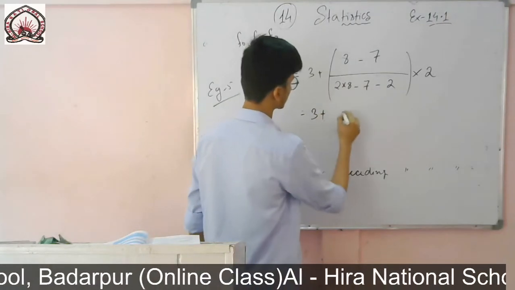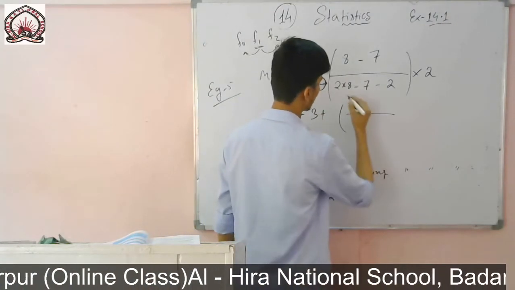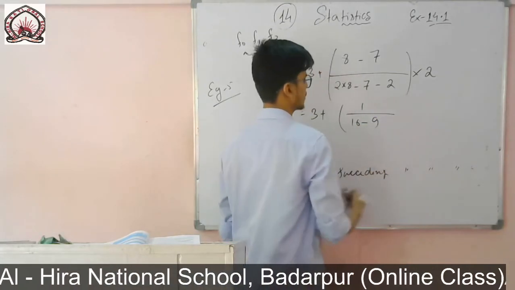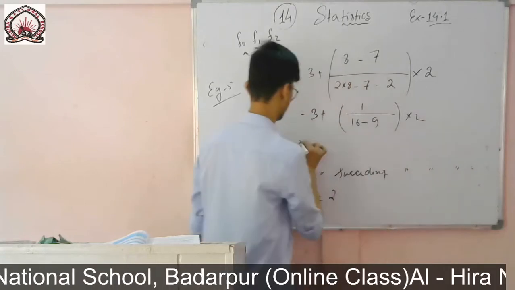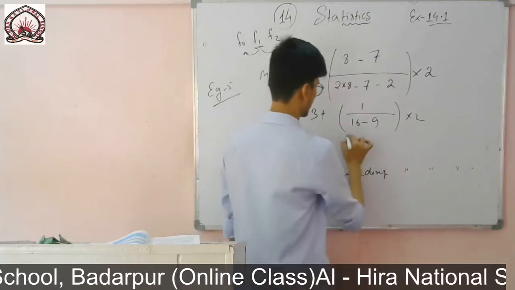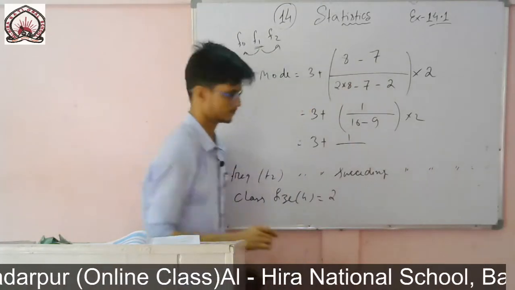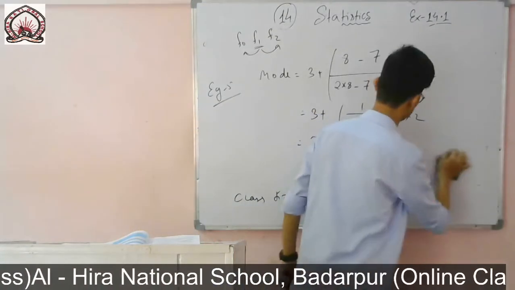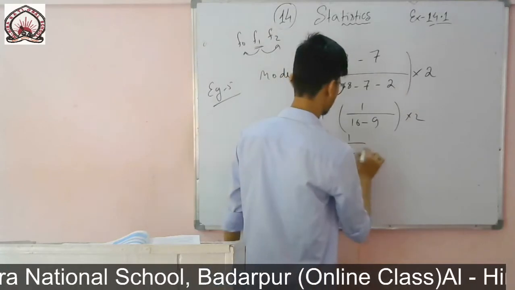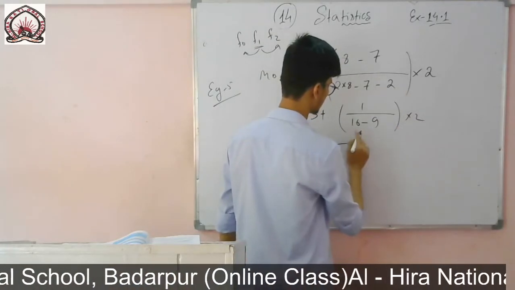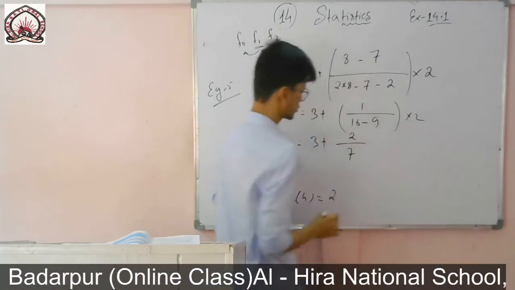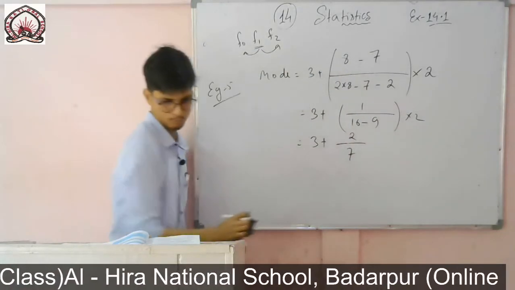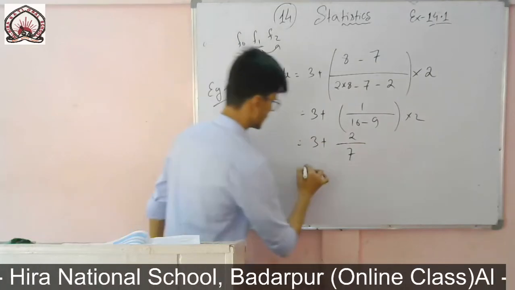So 3 plus 8 minus 7, it is 1. 8 2s are 16, minus 7, it is 9, minus, it is plus, into 2. So 3 plus 1 by 7, into 2, it is 2. So 3 plus 2 by 7. The value of 2 by 7 is given in the book as 0.286.